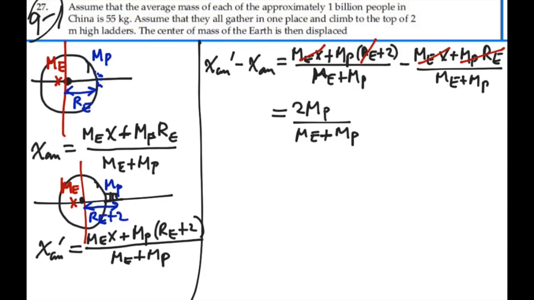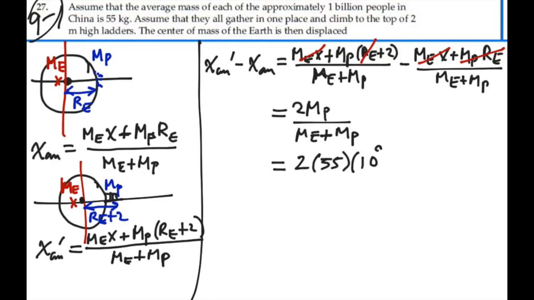We actually have some numbers for this. So our center of mass is going to move this distance. That'll be 2 times the mass of the people of China. Now we're told that the average is 55 kilograms. So we have 55 kilograms, and we have 1 billion people in China.